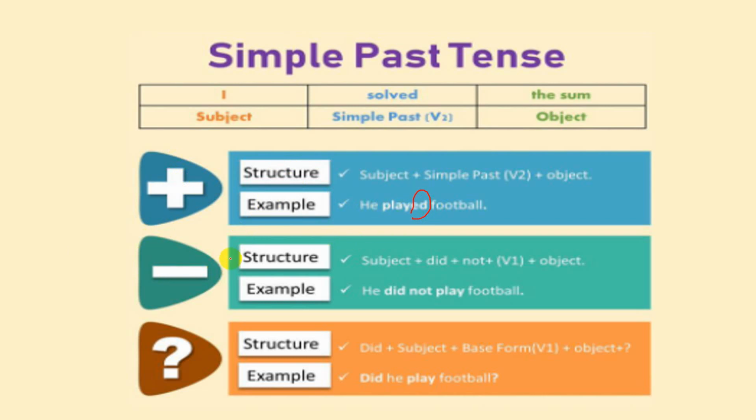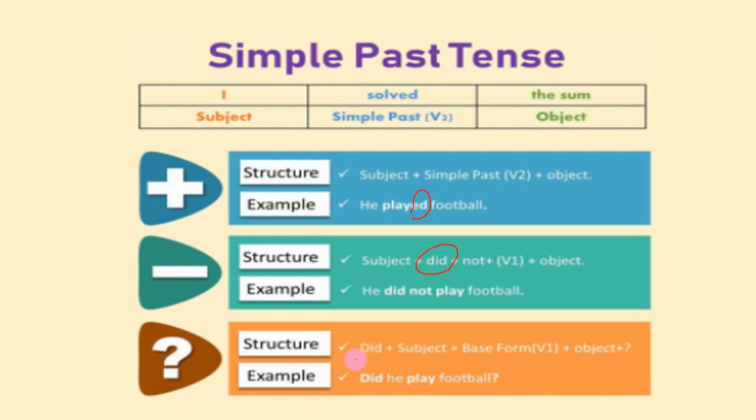So let's have a look at this one in the negative, okay? I have here the structure: subject plus did not plus verb 1 plus the object. So I use did to negate sentences in the past. So he did not play football. Very good. Now let's move on to how can I form a question? Or interrogative. Have a look at the structure.